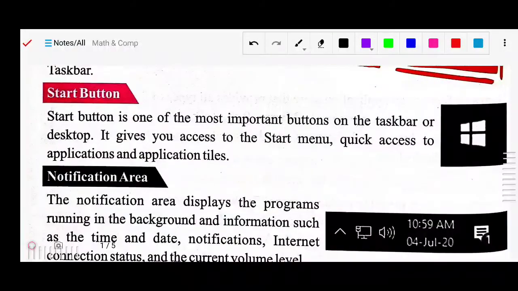Next we have the start button. As I told, this taskbar consists of the start button, search tools, task view, quick launch bar, notification area, and show desktop. So first is your start button. This is the icon of the start button. In Windows 7 the start button was round in shape, but now in Windows 10 we have it like this. This is the start button.